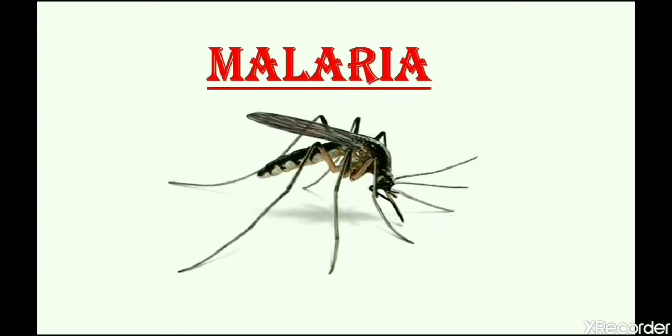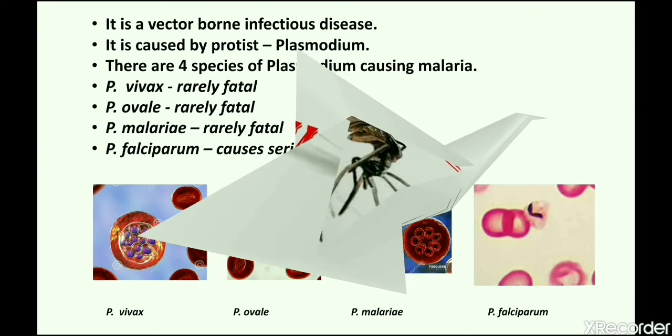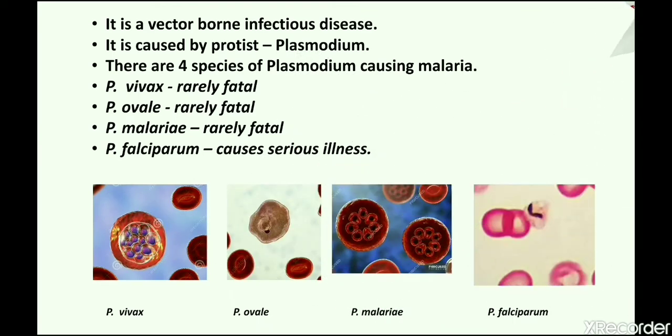Now we have to study some pathogenic diseases. The first disease we will start today is malaria. Many of you might have been infected by malaria. What is malaria? It is a vector-borne infectious disease.